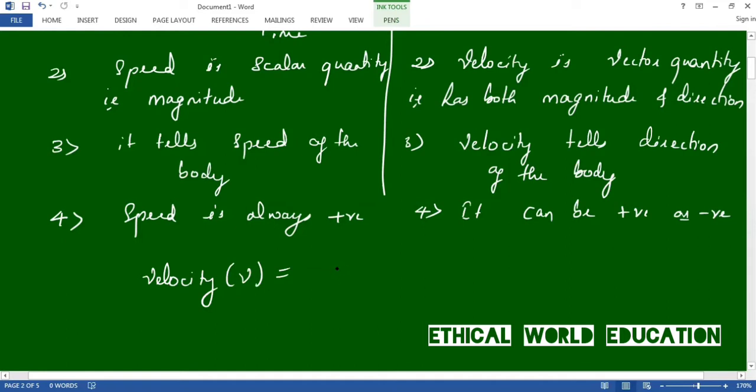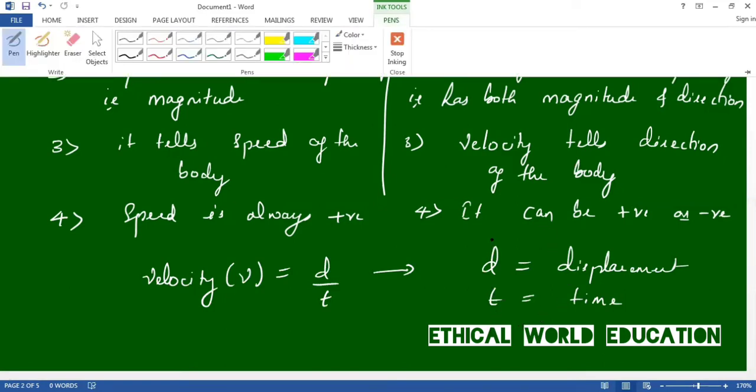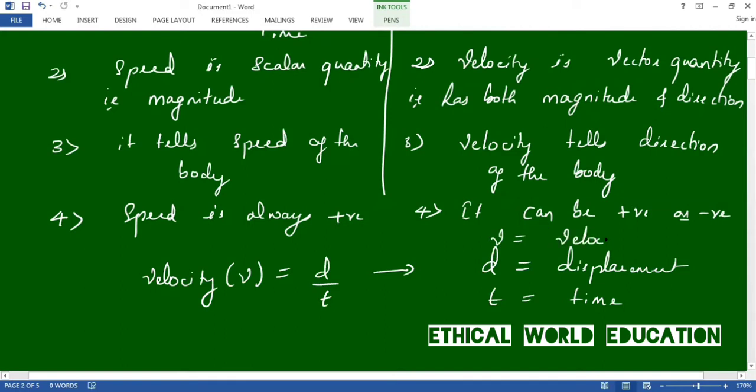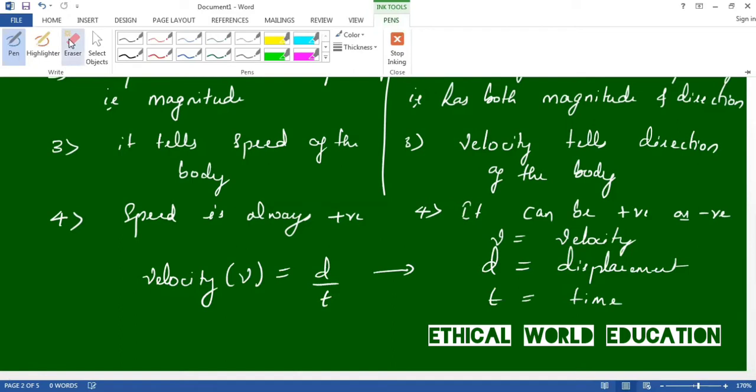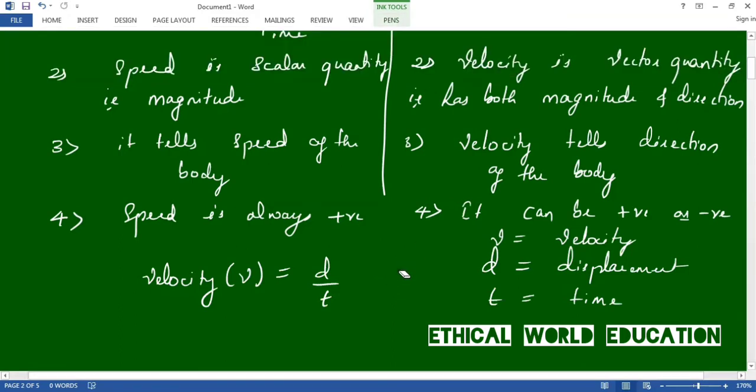So we'll write it like this: v equals d by t, where d is displacement, t is time, and v is velocity. This is the formula of velocity.